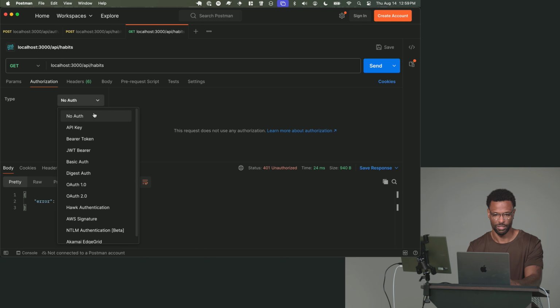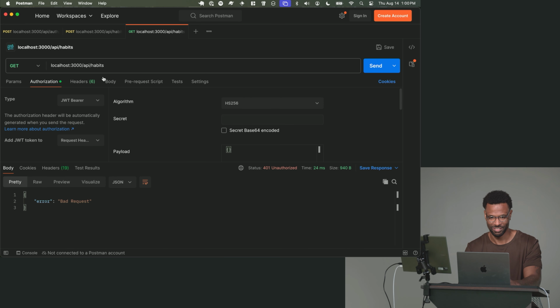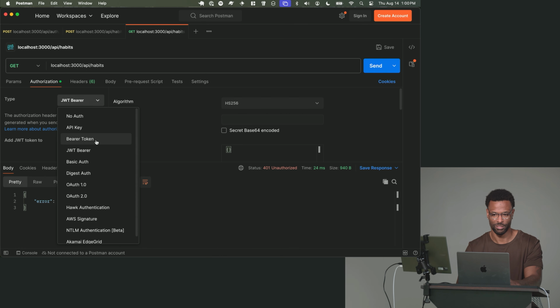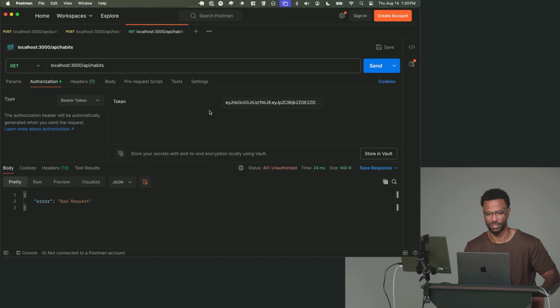I'm gonna click this drop down. Don't pick JWT bearer. That one's different. We want bearer token, and then here you can just paste in your JSON web token. So I'm just gonna paste mine in like that. And now if I send this, assuming this token is good, which maybe it is, maybe it's not. Let's see. Cool, it's good. So it passed.